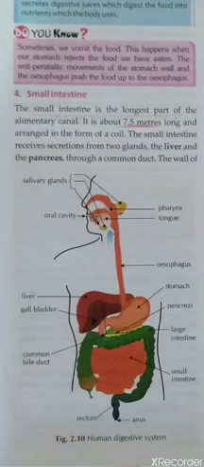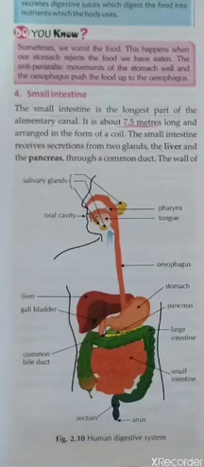This chewing of food mixes the small food particles with the saliva, and this process is called mastication. Have you ever wondered where the saliva comes from in our mouth? This saliva basically comes from the salivary glands.